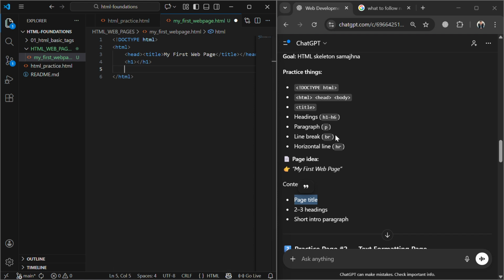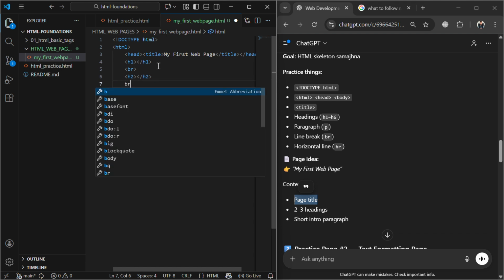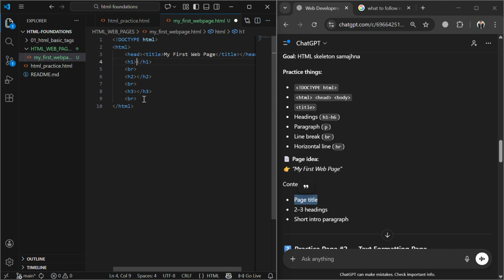I also have to use the break. So I would give this break. After break, one line would be skipped, and then H2, and after that some break, and after that H3, and some breaks after H3. I would give this later. So my first heading will be my first